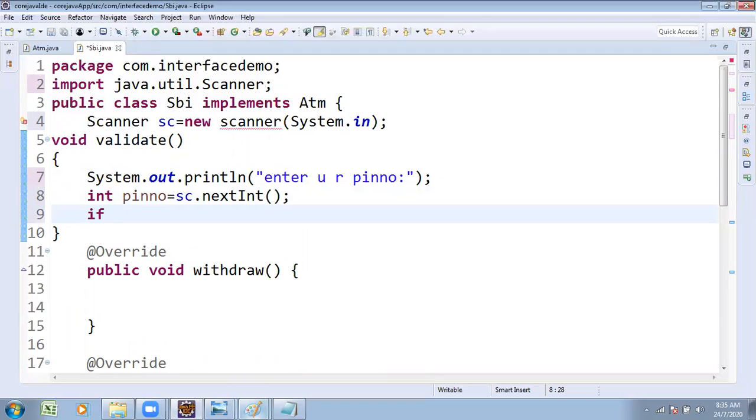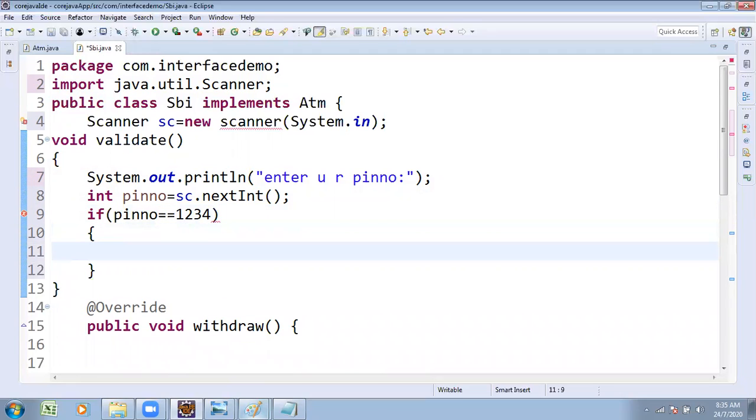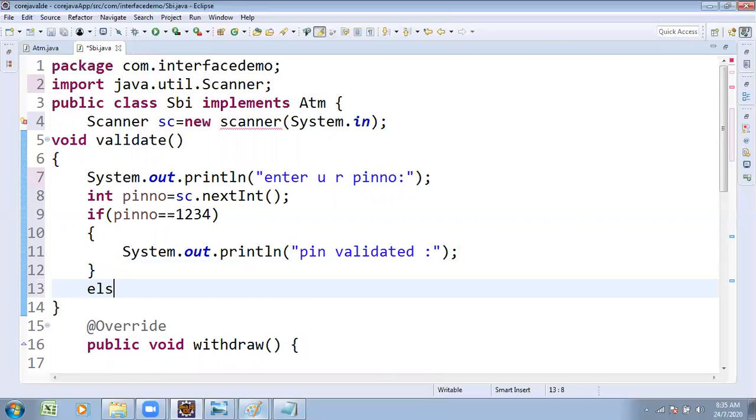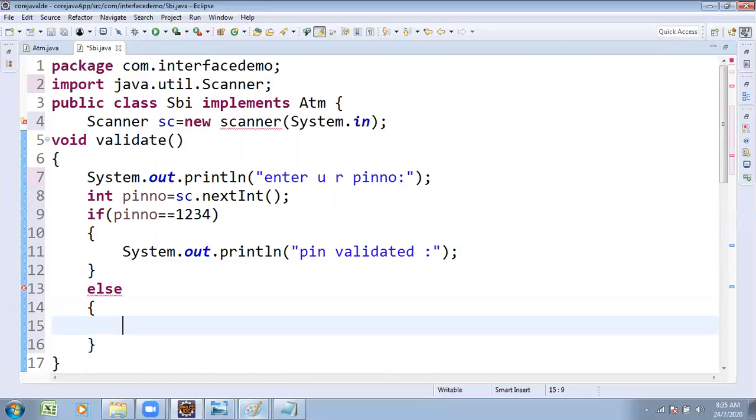If pin == 1234, as on your record the PIN number is 1234, it is going to continue. PIN validated successfully. If everything is fine, one message. Suppose it fails, the else part: invalid PIN number.